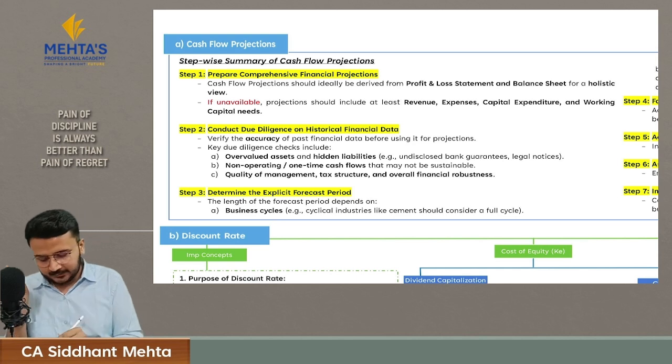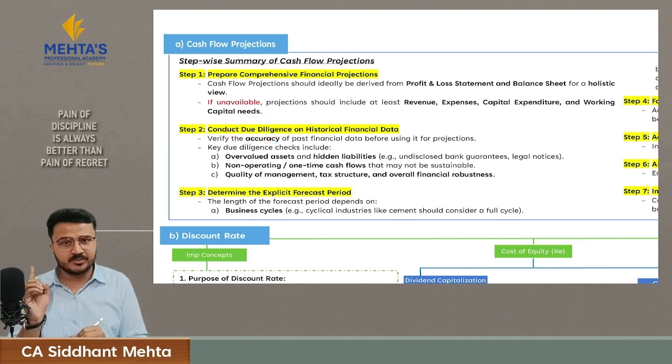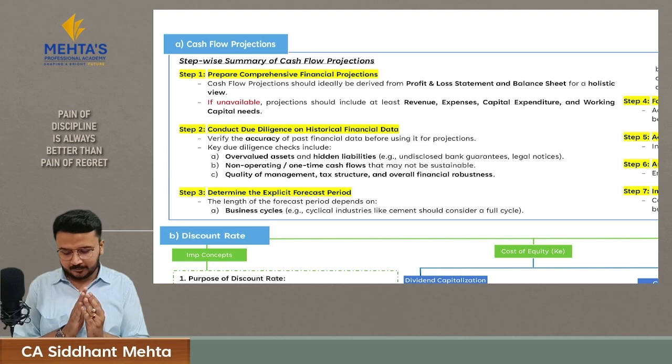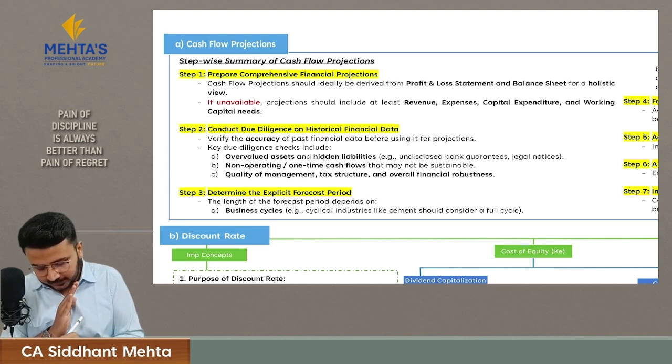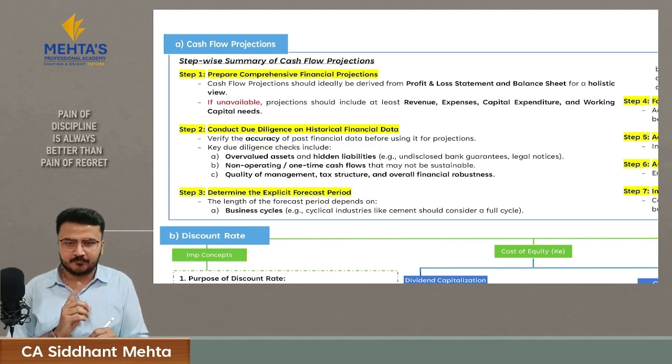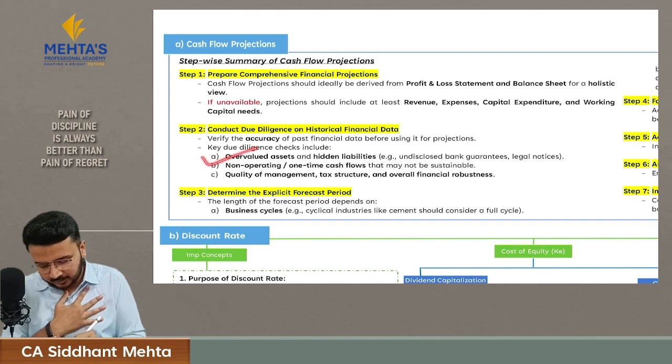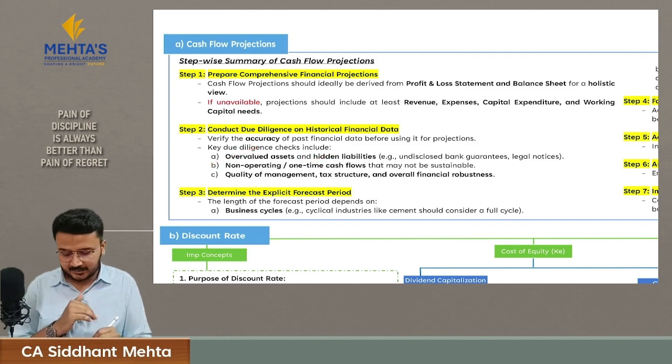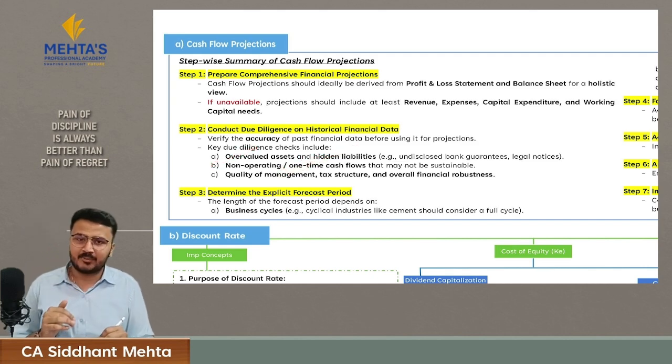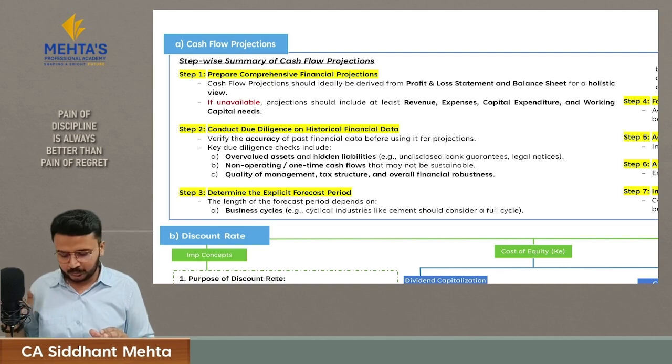So you must conduct due diligence, and this due diligence should ensure that there is accuracy in past financial data. You will check whether there is any overvalued asset. You will check whether there are any hidden liabilities. You will check whether there is any one-time cash flow, to understand that each and every financial information which is represented is accurate. For that you have to do due diligence.